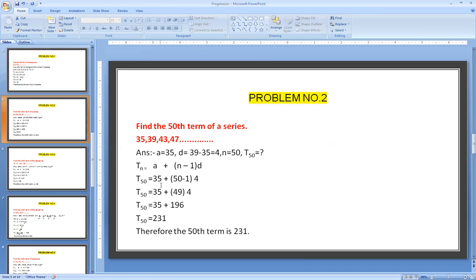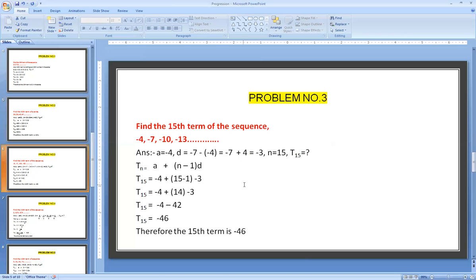T50 equals 35 plus 50 minus 1, d is 4. 50th term equals 35 plus 49 into 4. 49 into 4 is 196. Adding together, the 50th term value is 231. Therefore, the 50th term is 231. So this is how we calculate the 50th term or the last term of the series.